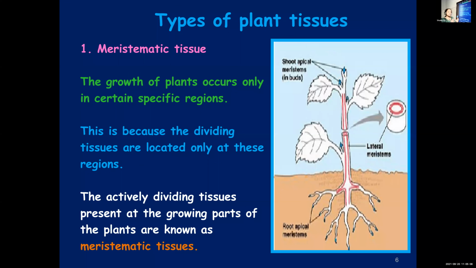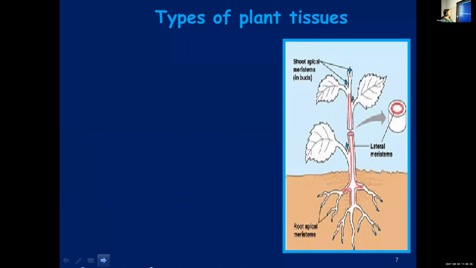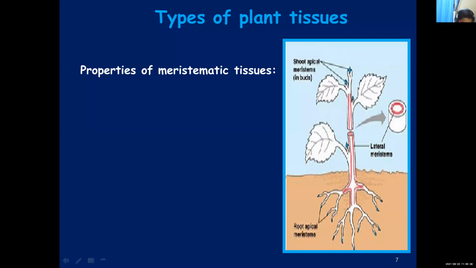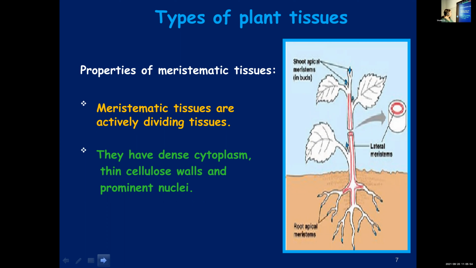Meristematic tissues. Which are the three types of meristematic tissues? Apical, lateral, intercalary. See some features of meristematic tissues. They are actively dividing. Dense cytoplasm, thin cellulose wall, prominent nuclei, absence of vacuoles. Very important: no vacuoles, prominent nuclei, dense cytoplasm, thin cellulose walls. And the most important property is that they are actively dividing and they bring about growth.